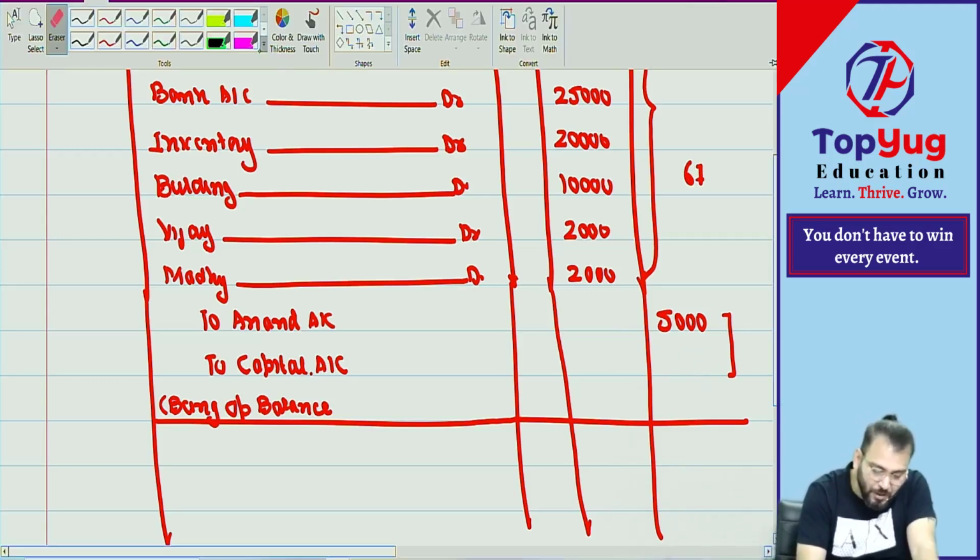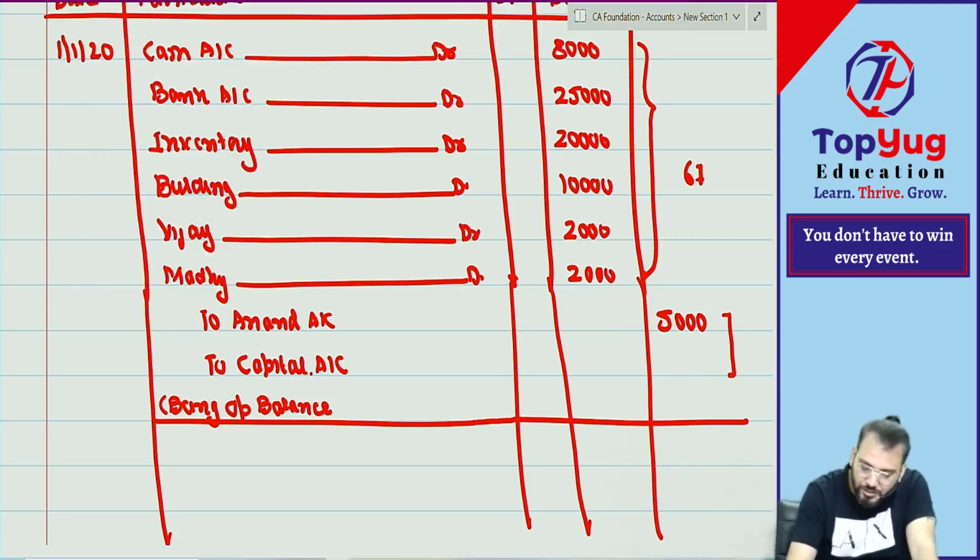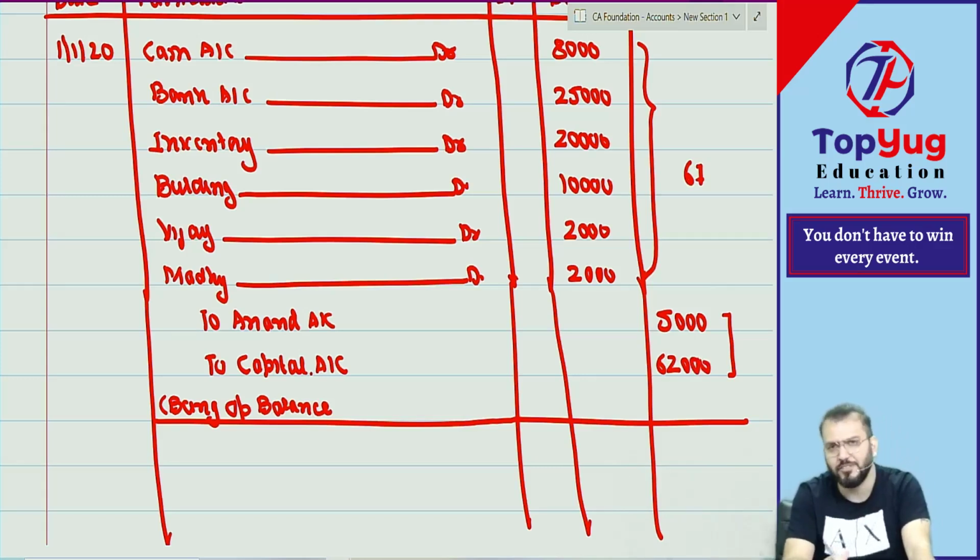So capital will be how much? 67 minus 5, how much? 62. So change the question because there should not be a difference. Difference coming means it is a wrong question, I will say. We will change it. In exam we can't change; in exam it will be a correct question only. What I want to say, debit total and credit total should match. It is 67 only, na? You have used calculator, na?